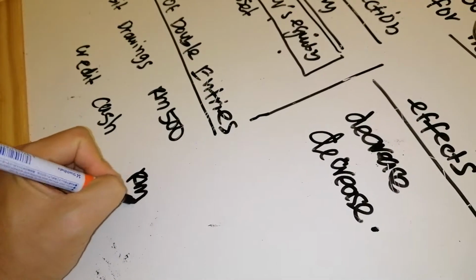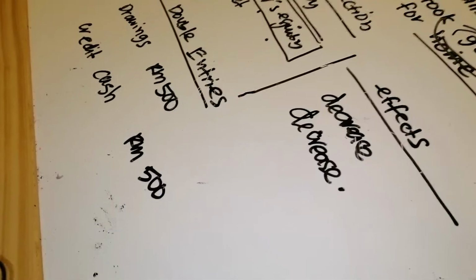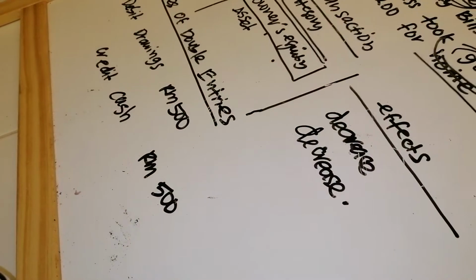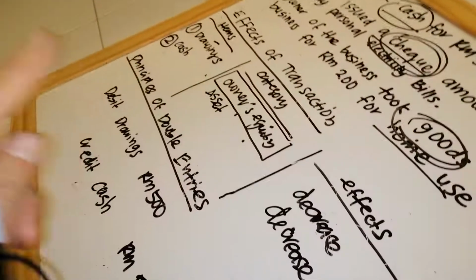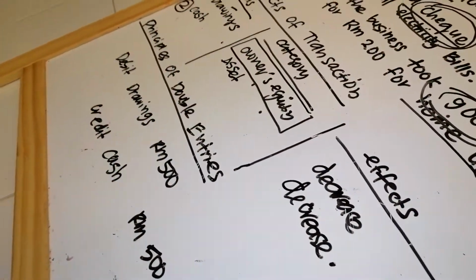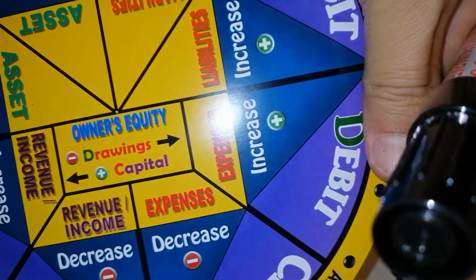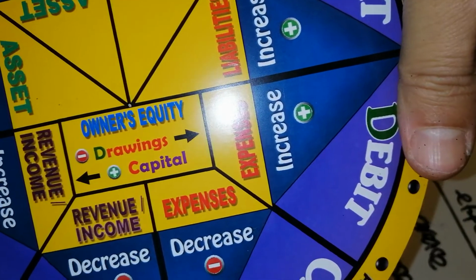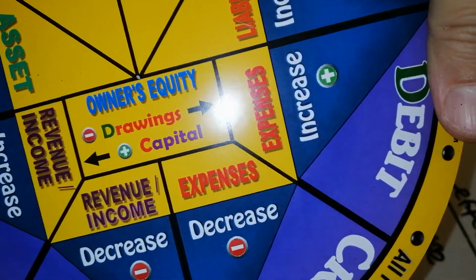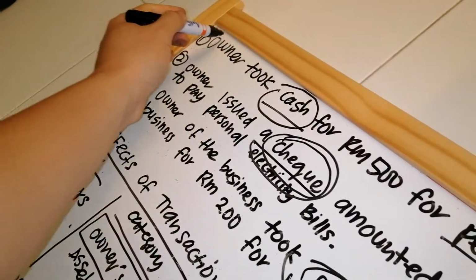The figure is similar to the debit side, 500 ringgit. Remember, only owner's equity, you deal with the three techniques just now: alphabet, the arrow technique, or the color indicator. We are done for the first transaction.